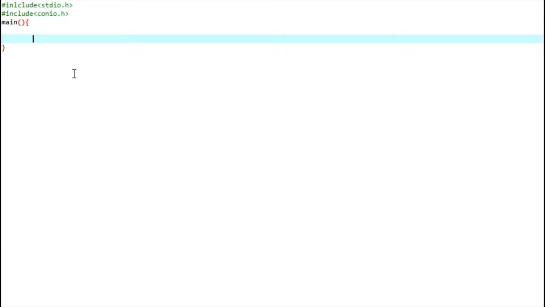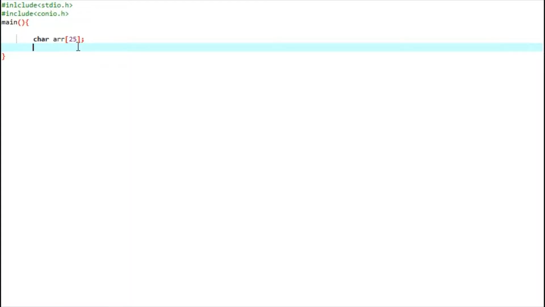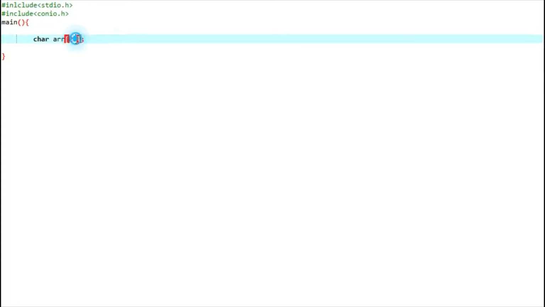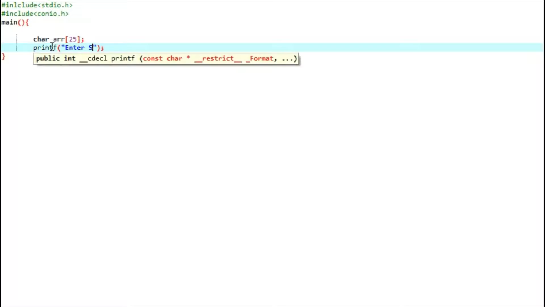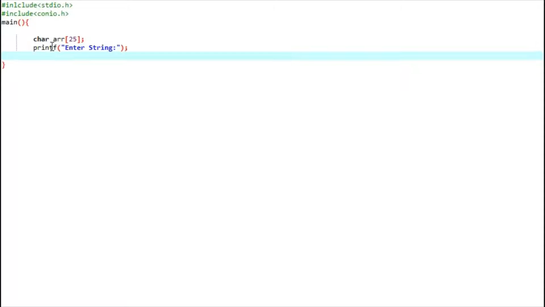Now here I am going to declare a character type of array of size 25, and here we are not going to initialize it, so we do not have the option to leave the size of the array. Print the message, enter string, and initialize the array with console input.